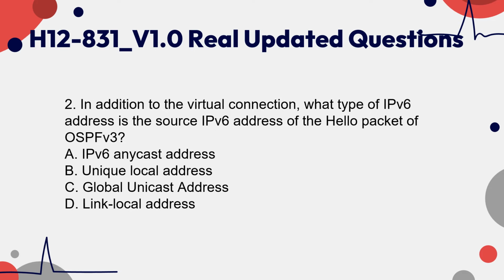2. In addition to the virtual connection, what type of IPv6 address is the source IPv6 address of the hello packet of OSPFv3? A. IPv6 anycast address. B. Unique local address. C. Global unicast address. D. Link local address.